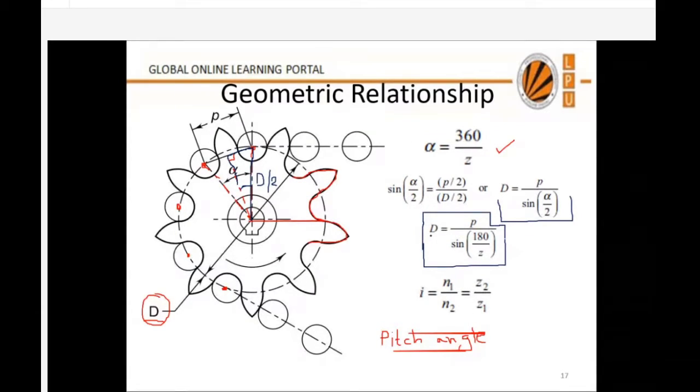Whatever things I am talking about right now will definitely come in your end term exam, because in the end term exam you will not be asked to solve a big numerical. You will be asked to do small things, and these are small relations. So d will be p upon sine 180 by z. Is this relation fine?